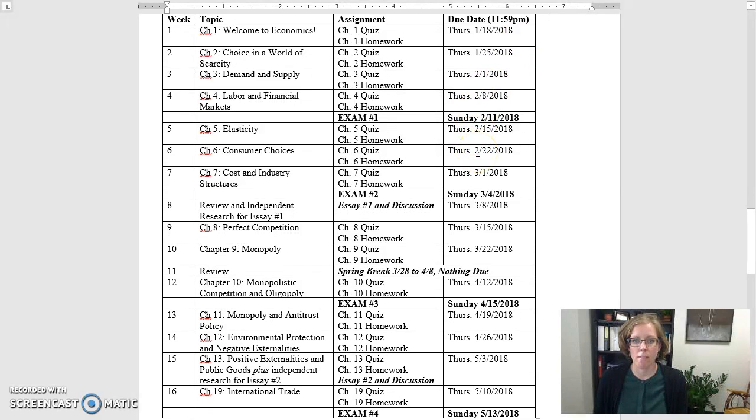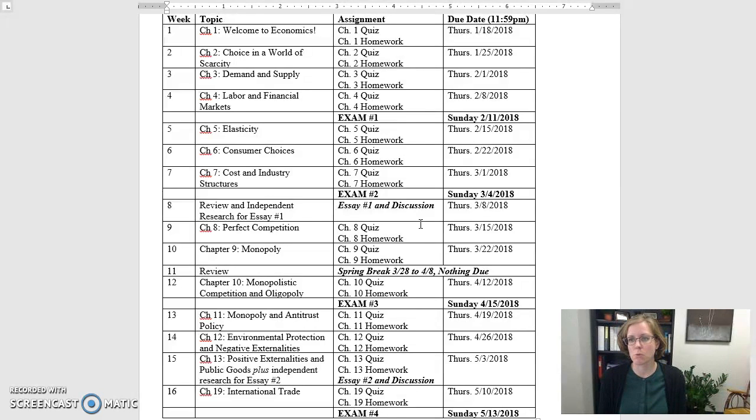We also have, in addition to the chapter quizzes and the homework and the exams, 2 essay discussions that are due. And I'll provide some information for you about that a little bit later on, but essentially you're going to be finding a news article from a reputable source on an economic topic that we're learning about in the class.